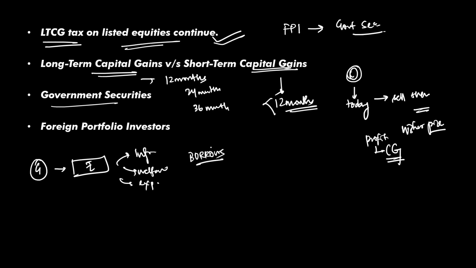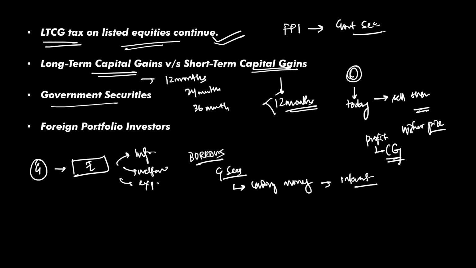One of the safest ways it borrows is by issuing the government securities, commonly known as the GSECs. Now, when you buy a GSEC, you are essentially lending money to the government. In return, government promises to give you some kind of interest on that. They will pay you the principal along with some interest. Because these are backed by the sovereign, they're generally considered among the safest financial instruments.